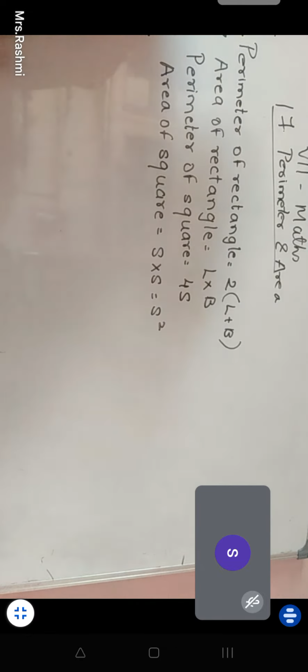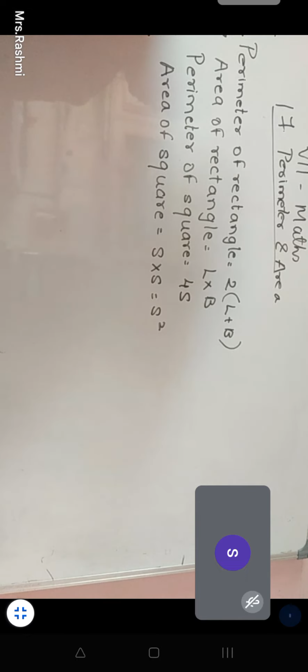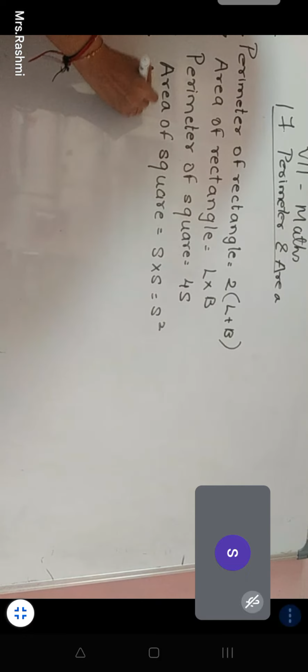Now, we all know all of these things. These are very easy also to understand. So, can somebody tell me what is the area of a parallelogram? Parallelogram is what? Means it is like a quadrilateral.